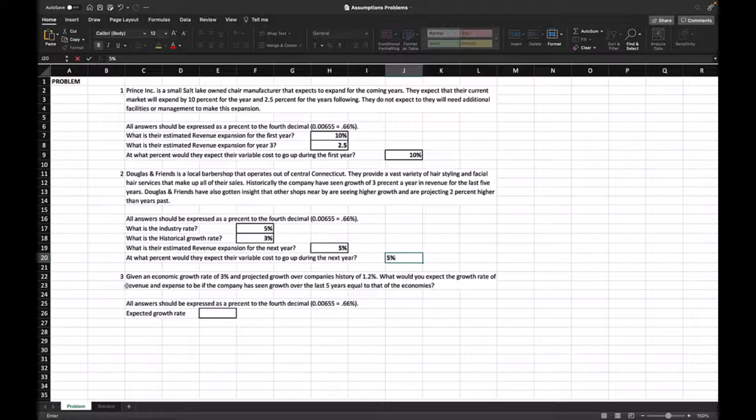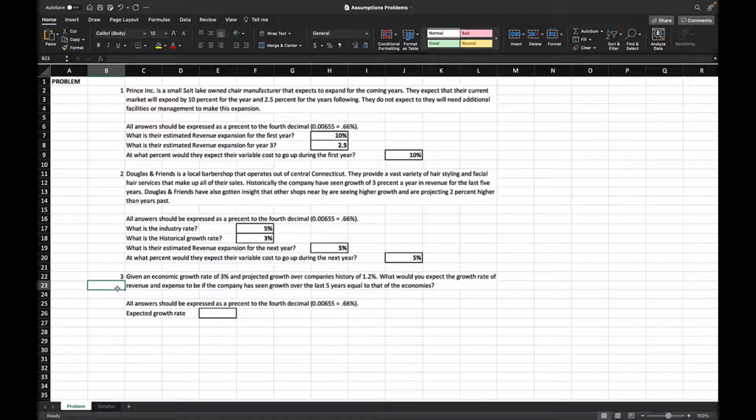Now number 3. Given an economic growth rate of 3% and a projected growth over a company's history of 1.2%, what would we expect for the growth rate of revenue and expenses if the company has seen growth over the last 5 years equal to that of the economy's?